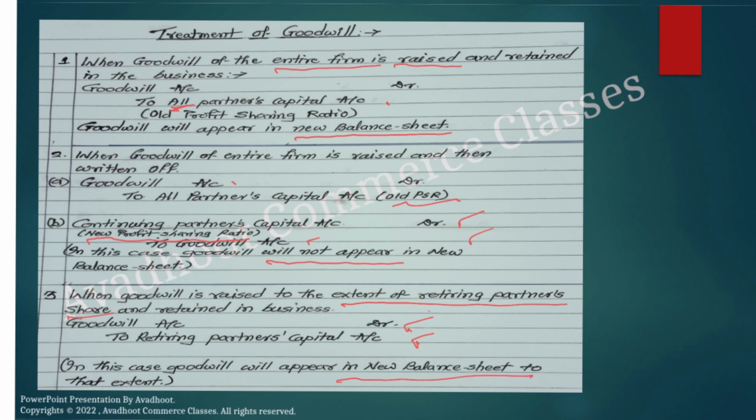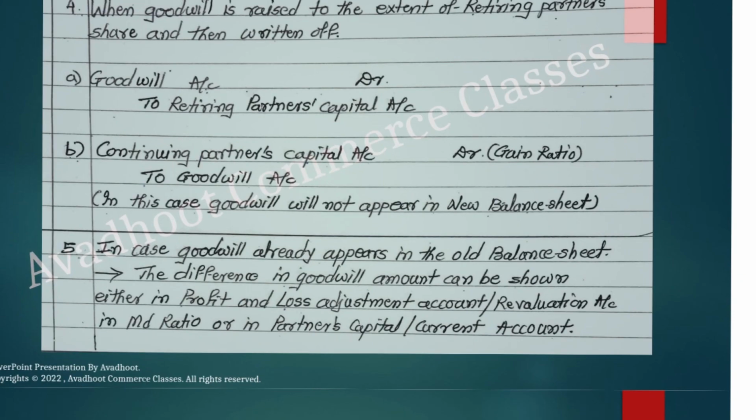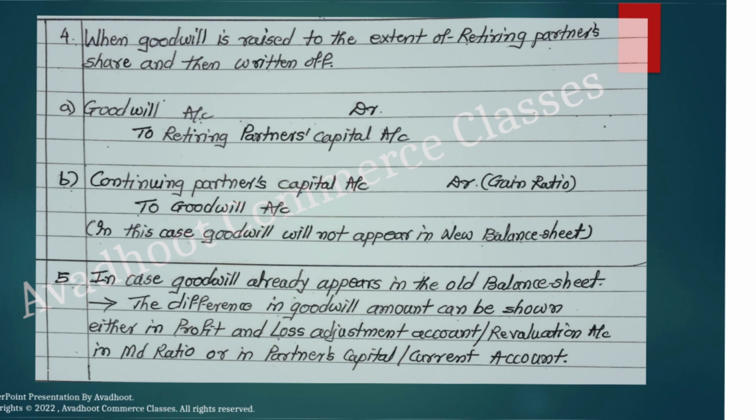Next, when goodwill is raised to the extent of the retiring partner's share and then written off. It is raised and then it is written off. Then in that case, goodwill account debit to retiring partner's capital account, that we have seen just now. For the write-off, the entry will be continuing partners' capital account debit to goodwill account. Goodwill debit, goodwill credit. Therefore, it will not appear in the new balance sheet.